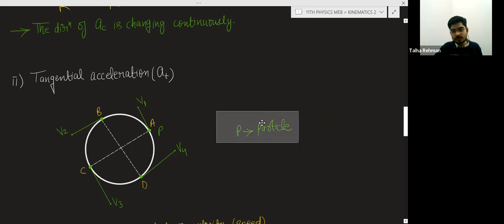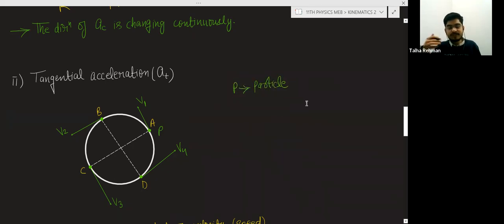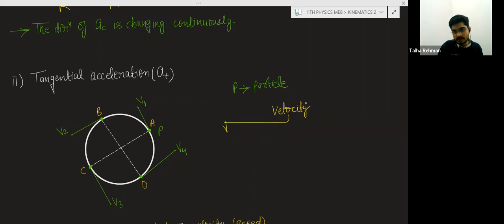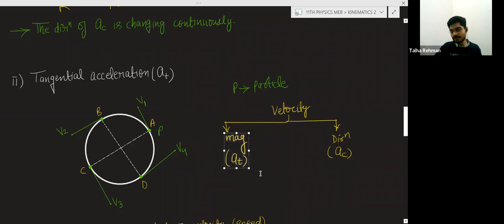What I have told you is that to change the velocity, either the direction or the magnitude should change. Velocity is magnitude plus direction. Due to the change in direction, there is a centripetal acceleration, and due to the change in magnitude, there is a tangential acceleration, because if the magnitude changes, the velocity also changes. So don't confuse here.